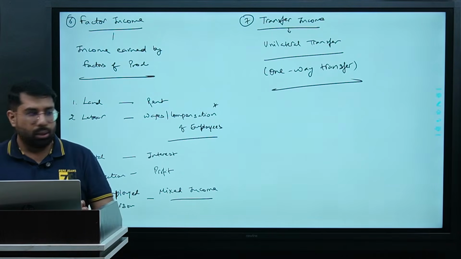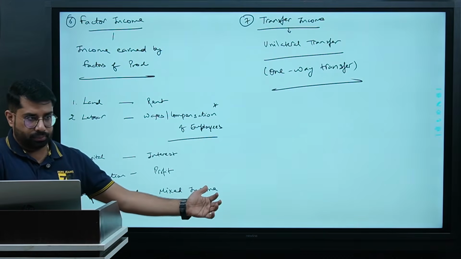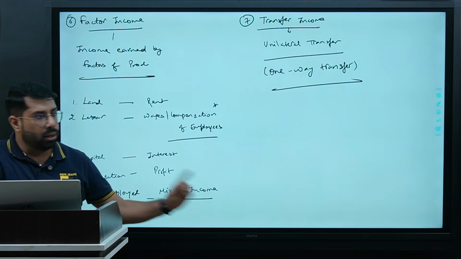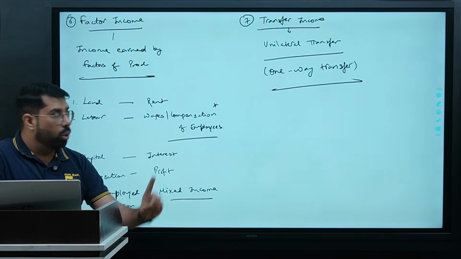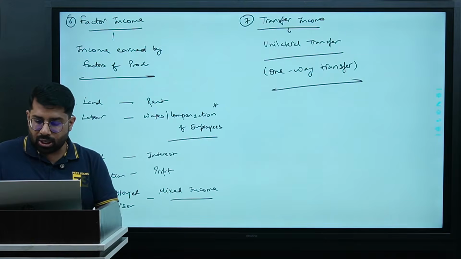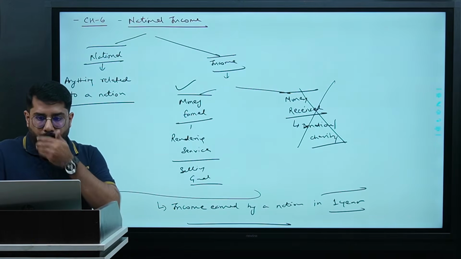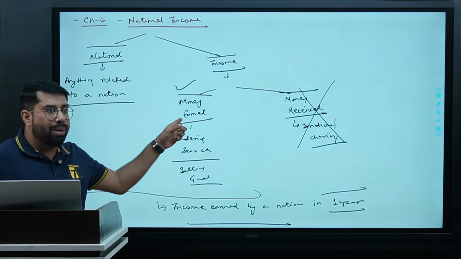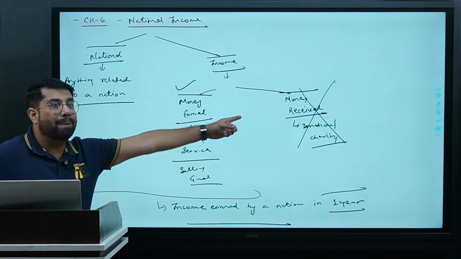Are you clear? When we move ahead with the national income concepts, try and understand, we never include transfer income in national income. Sir, why? Because I told you, national income means money earned. It does not mean money received.